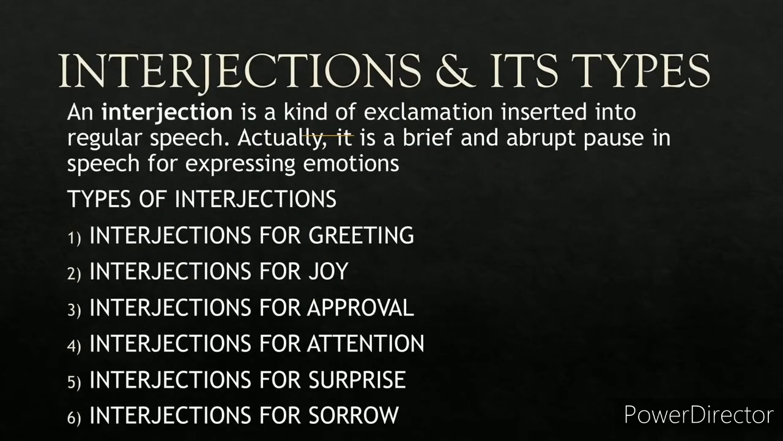So that was about conjunctions, and now let us move on to the next topic, which is interjection. Now what do you mean by interjection? Interjection is basically a kind of exclamation inserted into your speech. Actually it is a brief pause when you're delivering a lecture so as to express your emotions. There are 6 types of interjections: interjections for greeting, joy, approval, attention, surprise, and sorrow. So interjection is a kind of exclamation. Remember that interjection means exclamation.